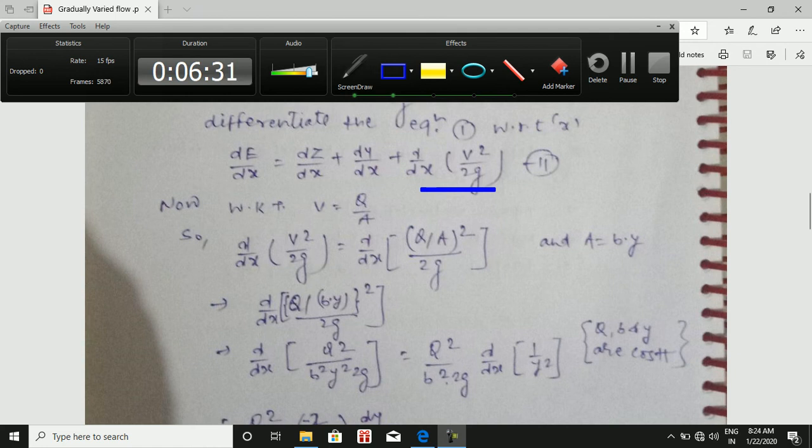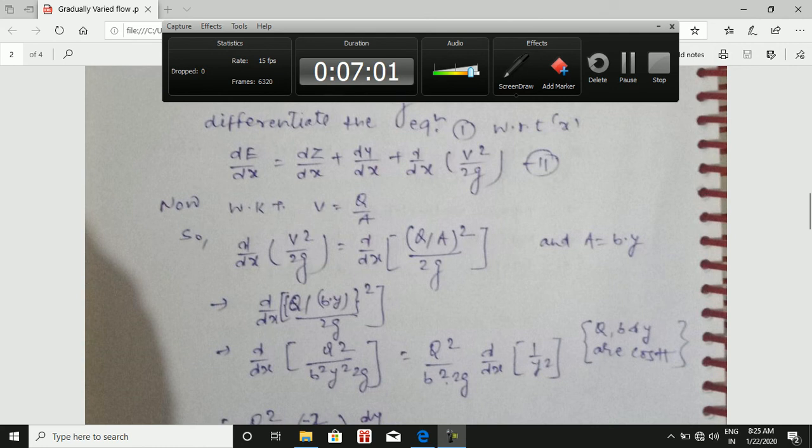So Q, B and g, that is the g. This is not a y, actually this is the g. So I am going to write here in proper way, that is the g, and it is constant. This is not a y, this is the g. We understand the Q, B and g are the constants, so it will be taken outside.